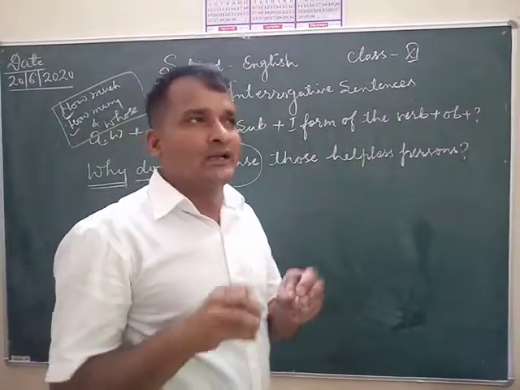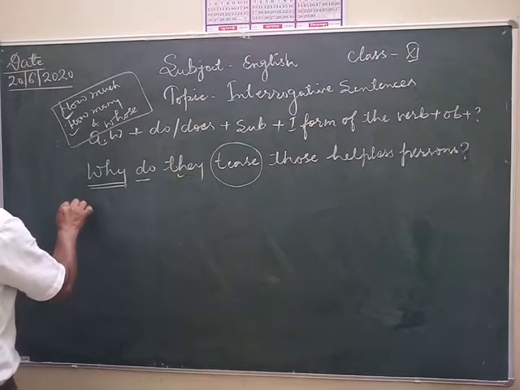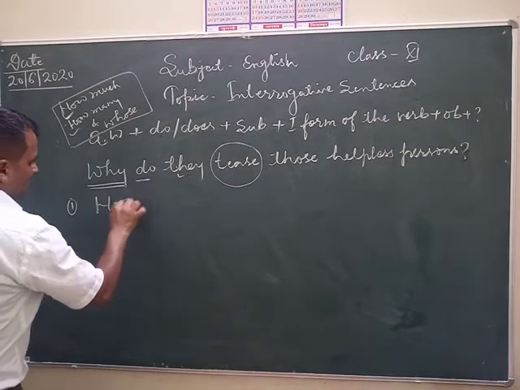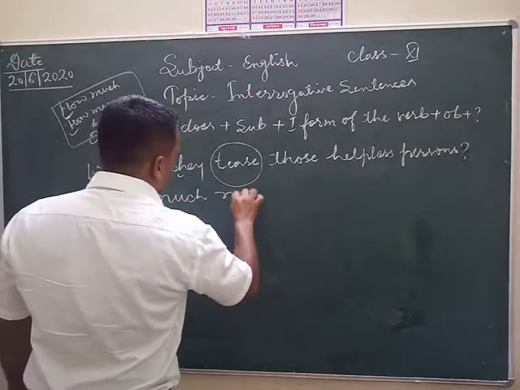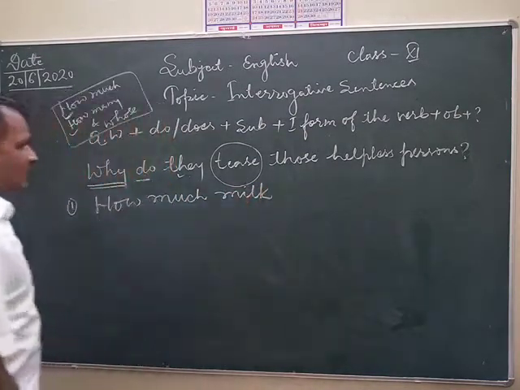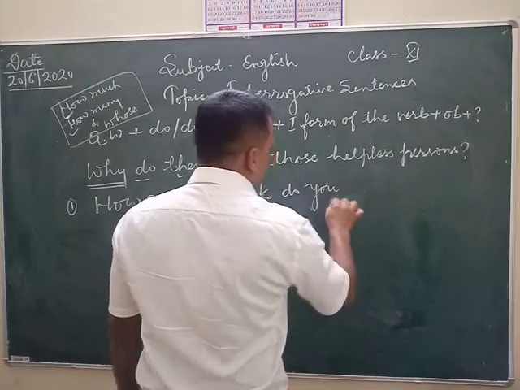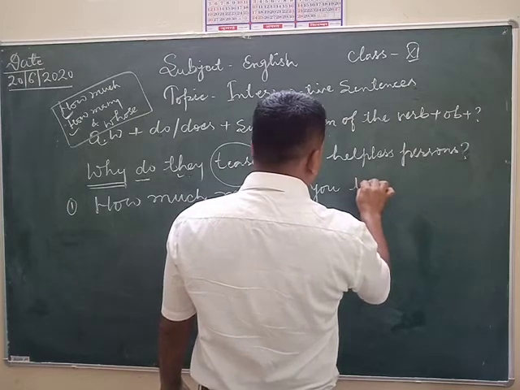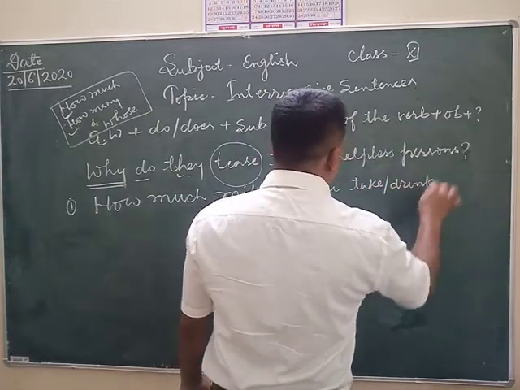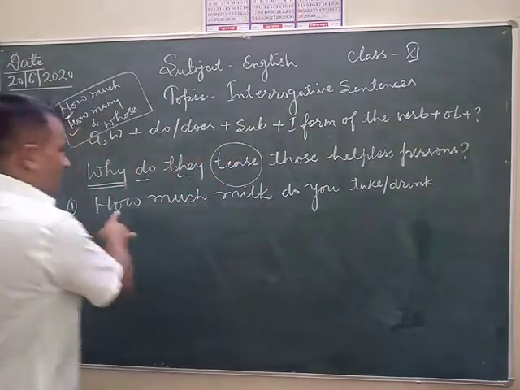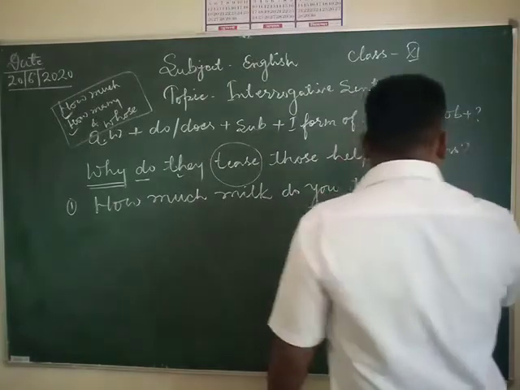Always follow related nouns. For example, how much milk do you take or drink every day?